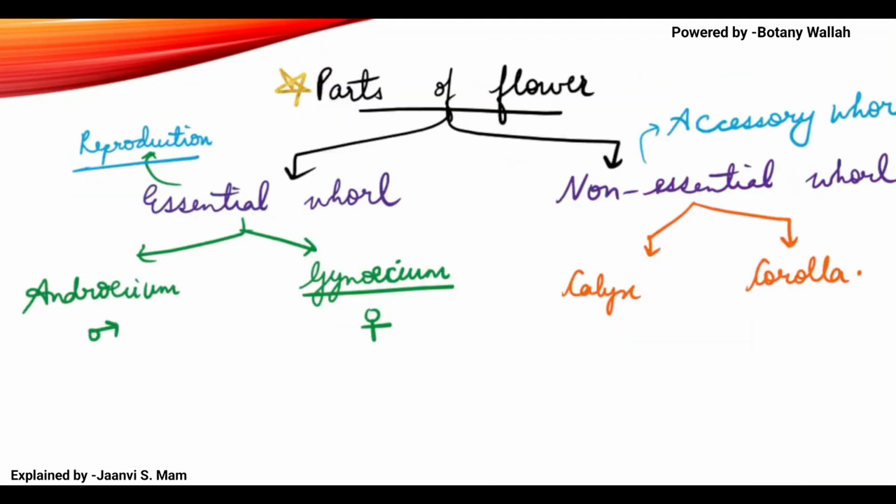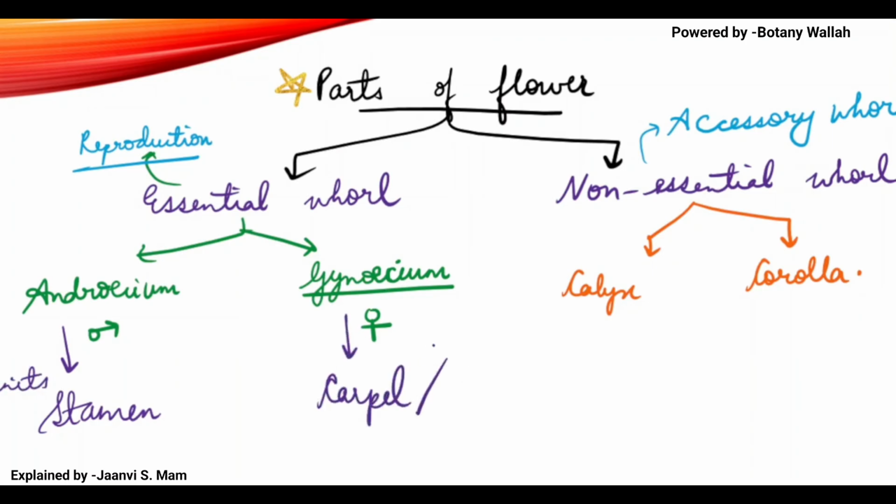Okay, now I will write the unit of each. So the unit of androecium is known as stamen. These are the units I am writing for each. For gynoecium, the unit is known as carpel.